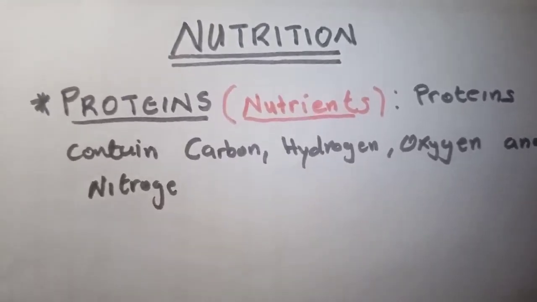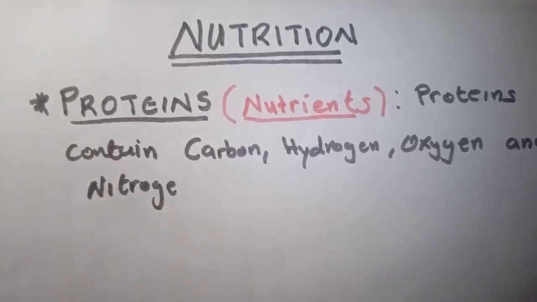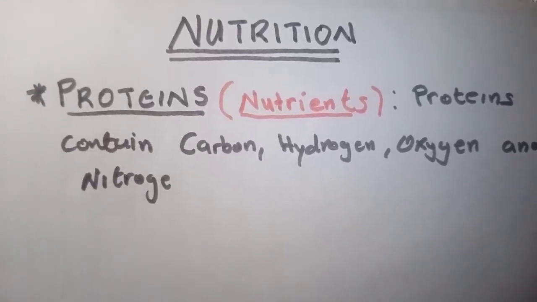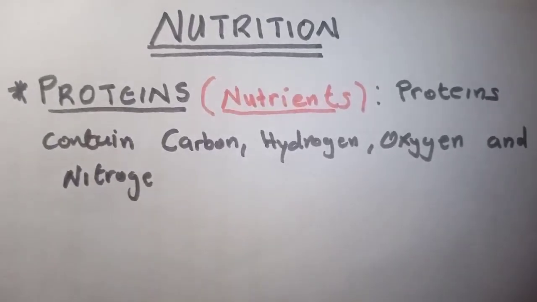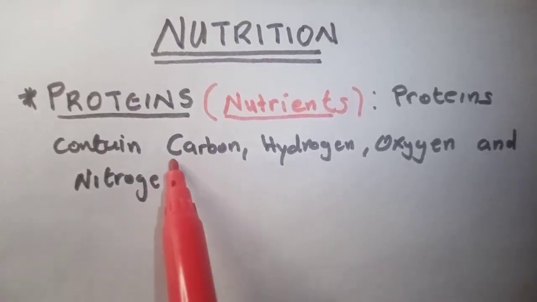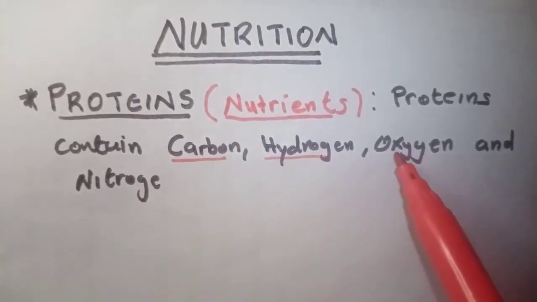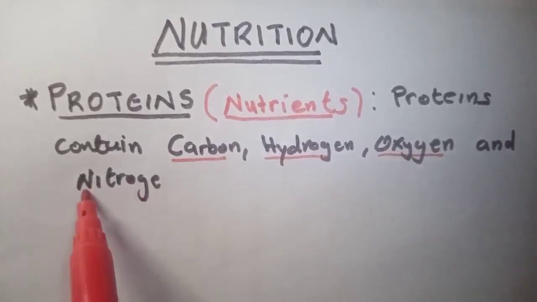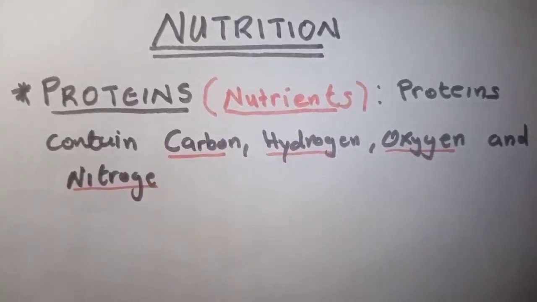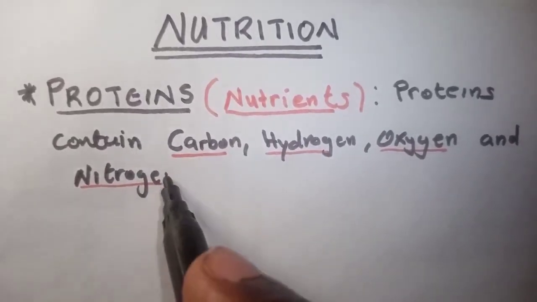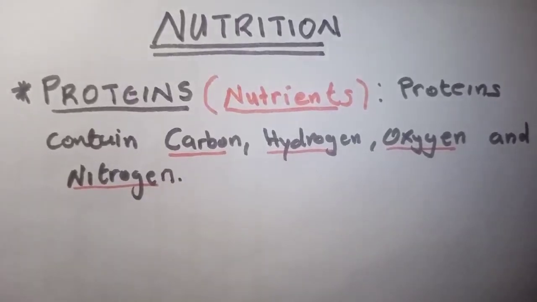These are the elements that make up what we call proteins. So you have carbon, hydrogen, oxygen, and nitrogen. These 4 elements make up the basic structure of a protein.